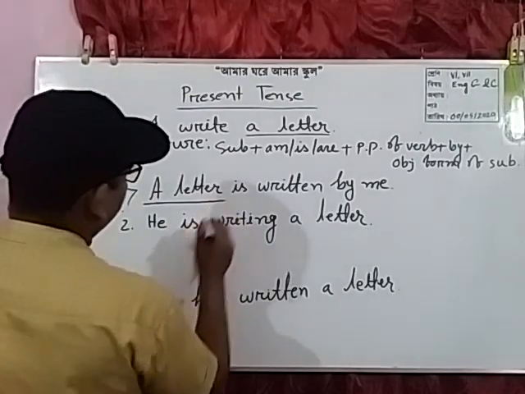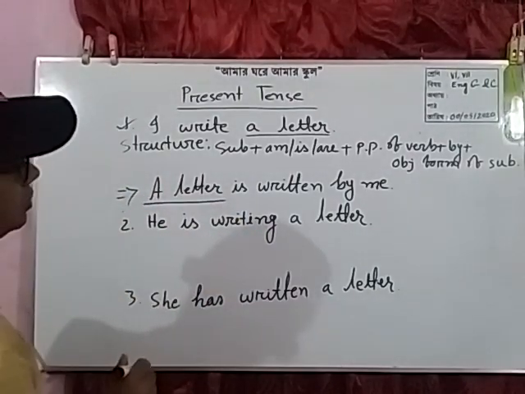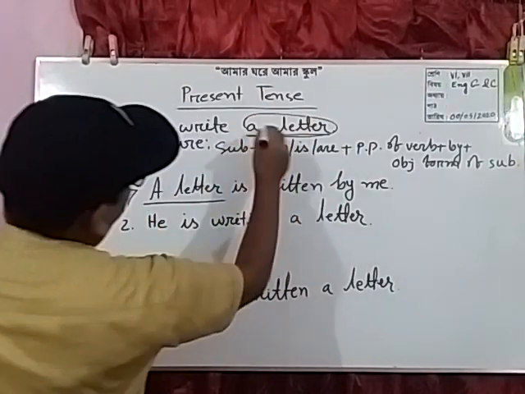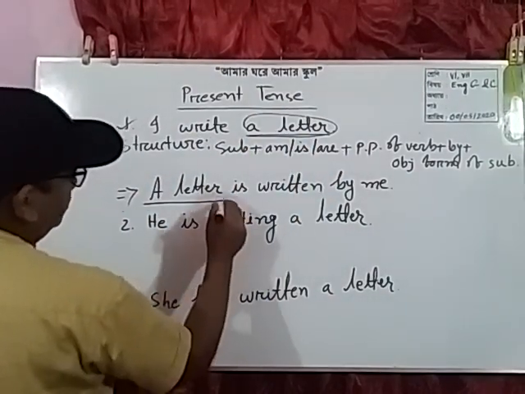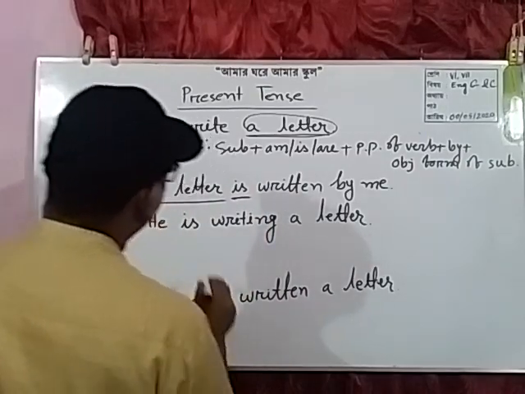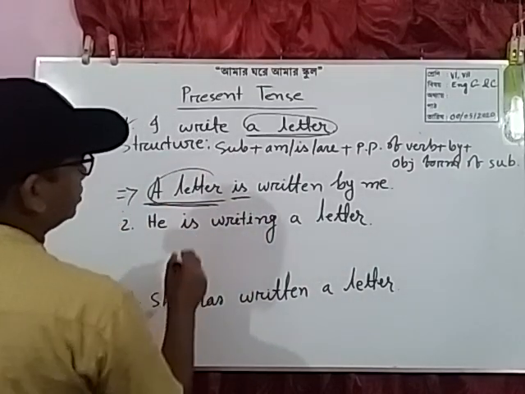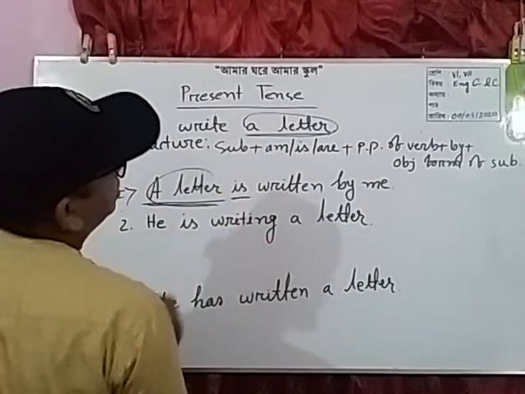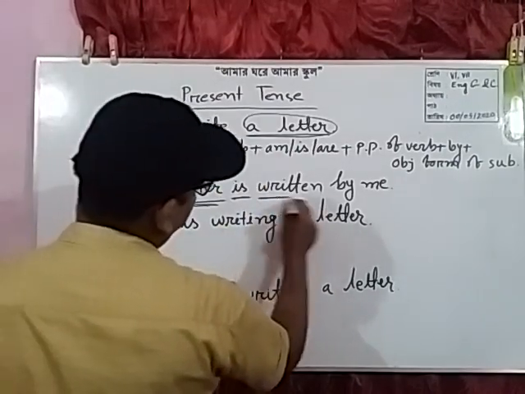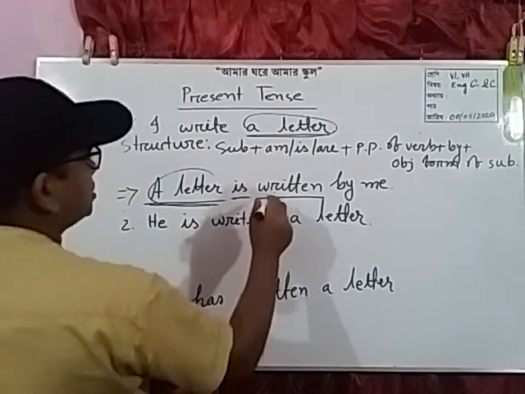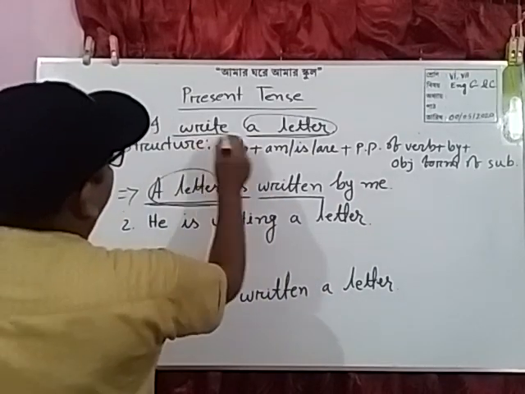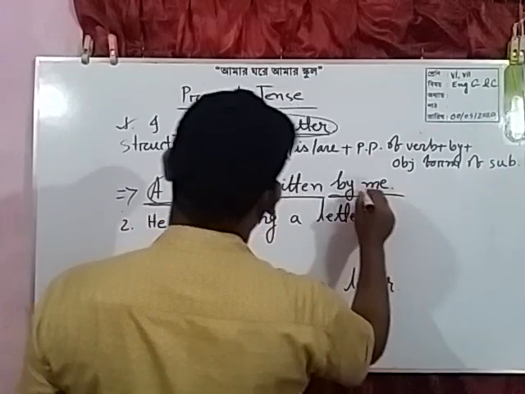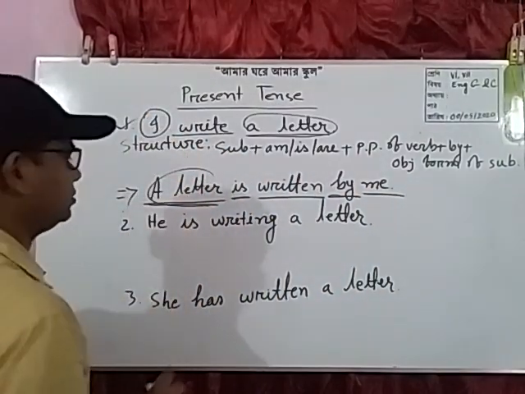Here a letter is subjective form of the object, plus is according to the subject because it is present indefinite tense, plus written, past participle of the main verb, plus by, plus objective form of the subject.